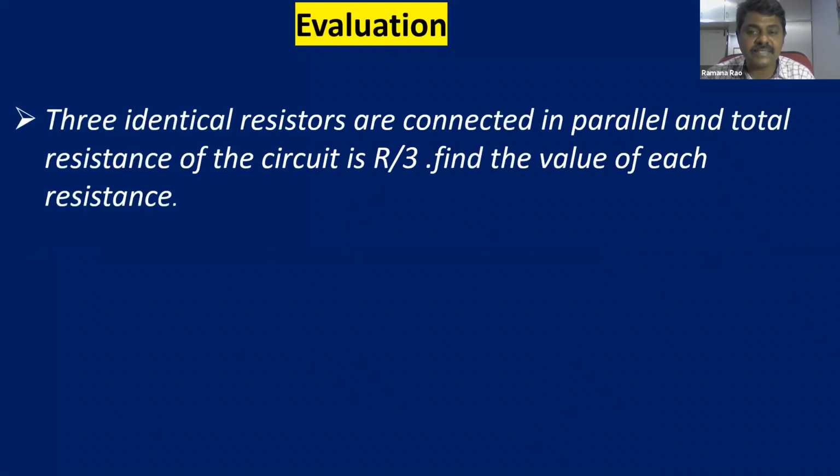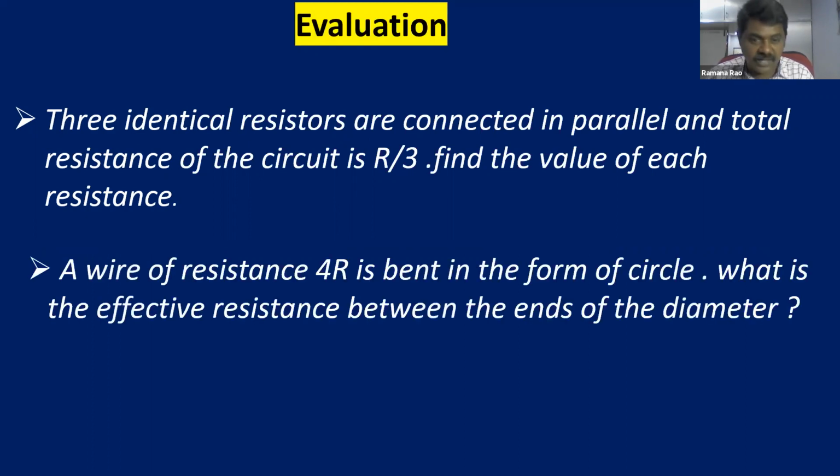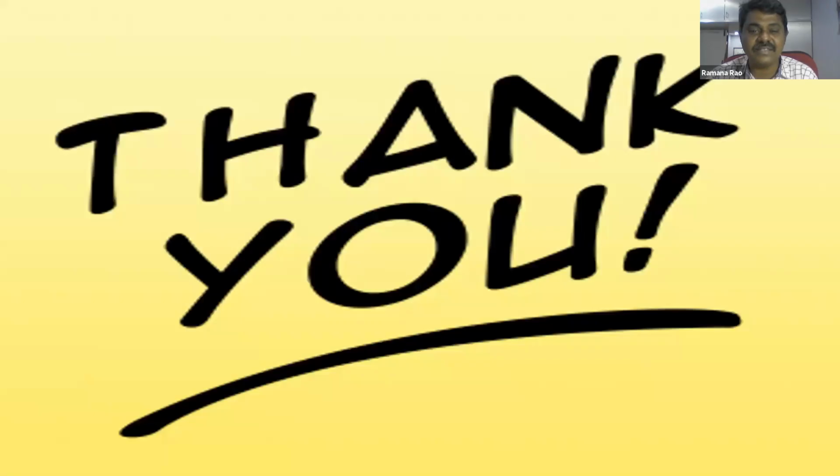Three identical resistors are connected in parallel to give a resistance of R by 3. Find the value of each resistance. And a wire of resistance 4R, this is the same problem I discussed. A wire of resistance 4R is bent in the form of a circle. What is the effective resistance between the ends of the diameter? Very important question, that's why I discussed it. That's all for today's class. Thank you, madam, and thank you to the officials for giving me this opportunity.